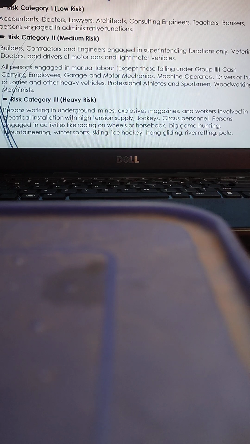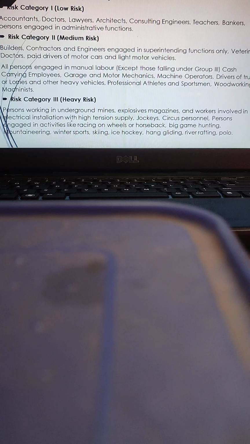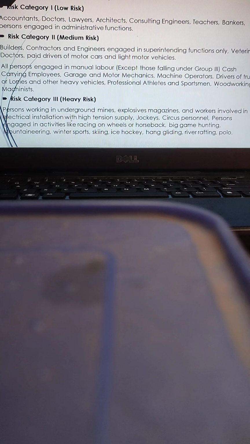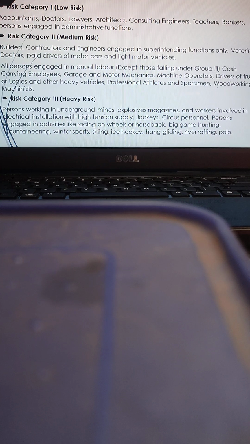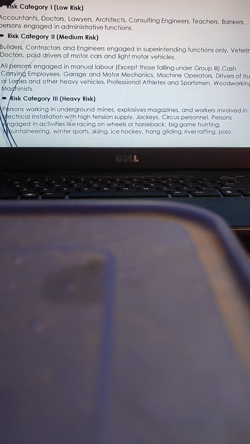Risk category 2, which provides the medium risk. Here the professionals are engaged in jobs which are field related, like builders, contractors, engineers, veterinary doctors, paid drivers, etc. So they are under category 2, that is medium risk.